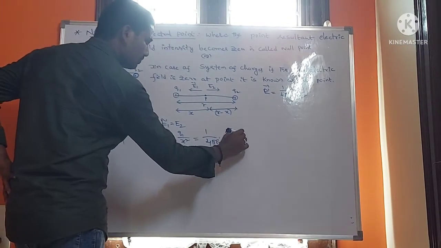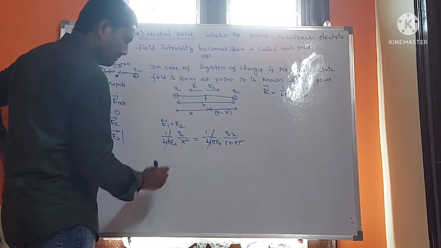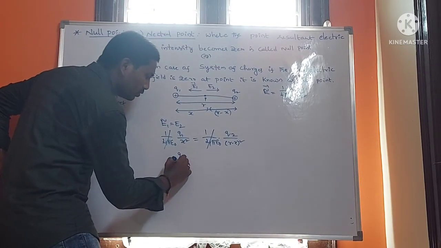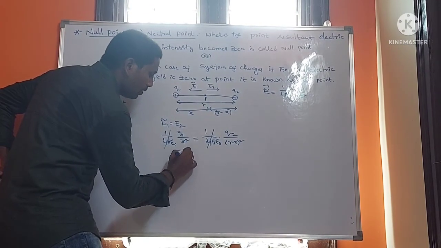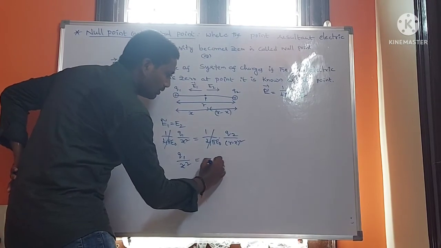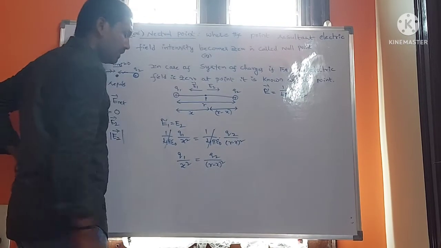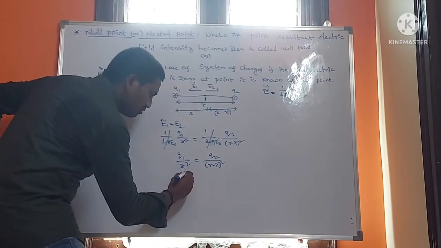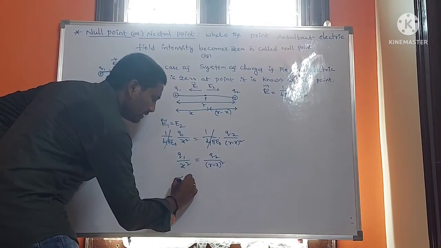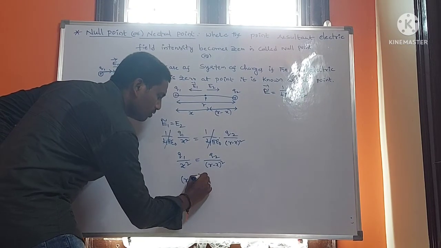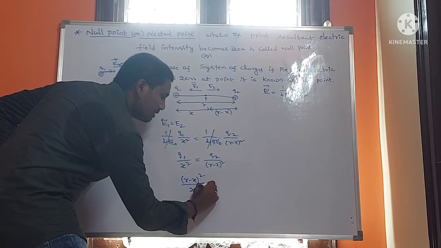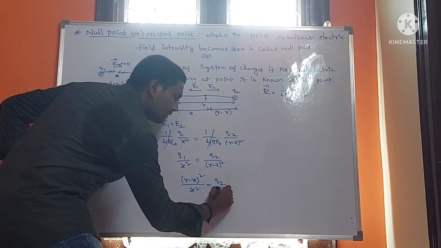The common terms cancel. Remaining: Q1 by x square is equal to Q2 by r minus x whole square. Rewriting the above equation: r minus x whole square by x square is equal to Q2 by Q1.